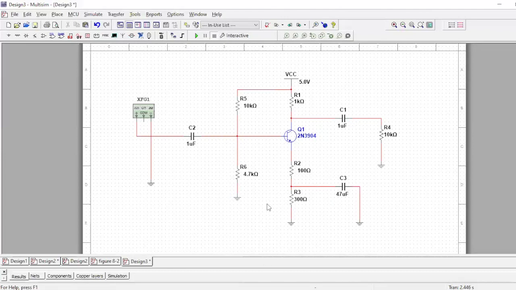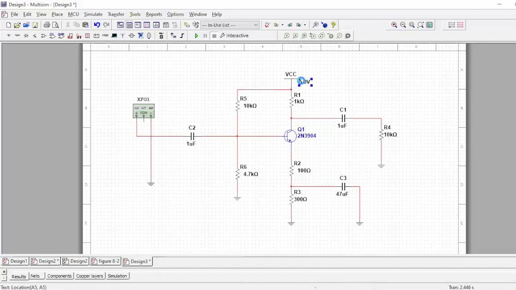So that's it with the CE amplifier circuit. C means collector and E means emitter. So this is the collector-emitter amplifier circuit. This is how you could make it using Multisim, and you could use different multimeters to measure the values.